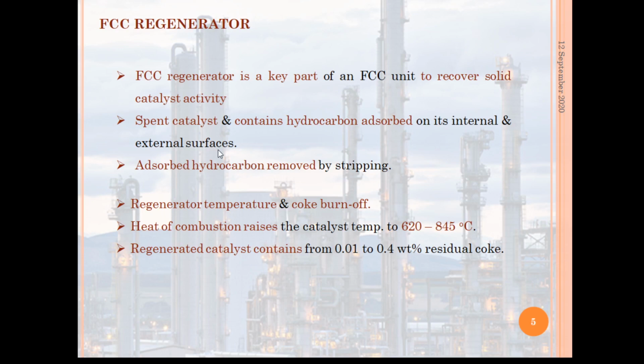Whatever spent catalyst leaves the reactor contains hydrocarbon which is adsorbed on its internal and external surfaces, as well as the coke deposited by the cracking. This adsorbed hydrocarbon is removed by stripping before the catalyst enters the regenerator.